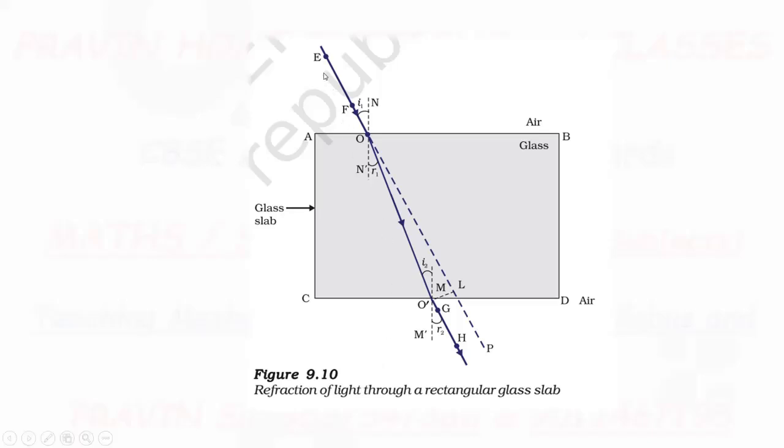Now the incident ray EO, or we can say EF, falls at point O. O is the point of incidence, or the change point where the ray changes from air medium to glass medium. This N dash, this dotted line, is the normal.